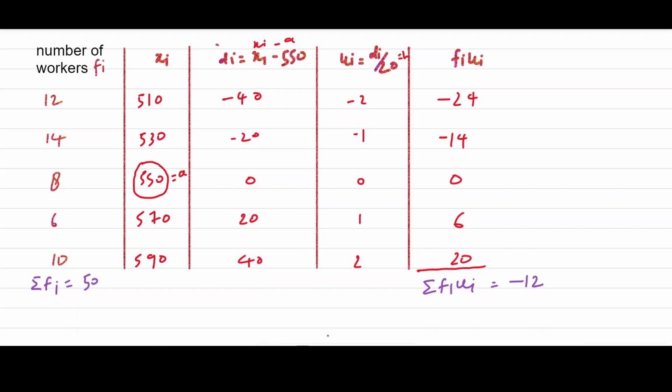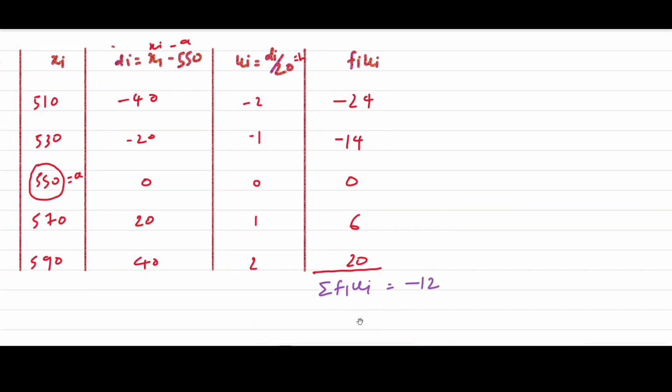Now, what is the formula of the step deviation method? Here, if we are dividing, then we should multiply. If we are subtracting, we should add. It is the reverse process for everything, because here we are minimizing, and if we minimize, then the answer will be less, so we should add. Here we are dividing, so to get the correct answer we should multiply.